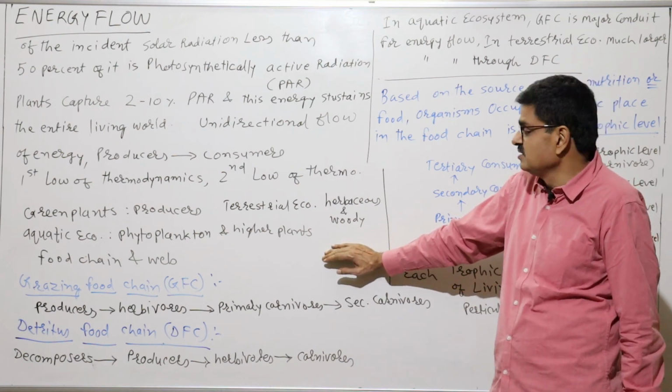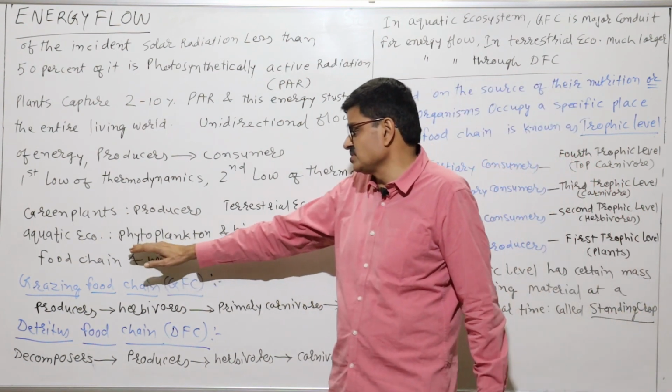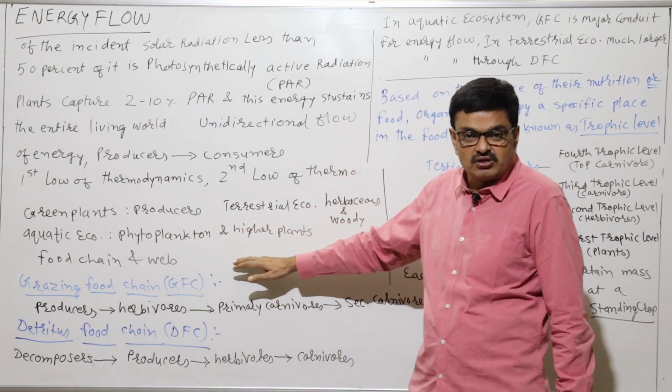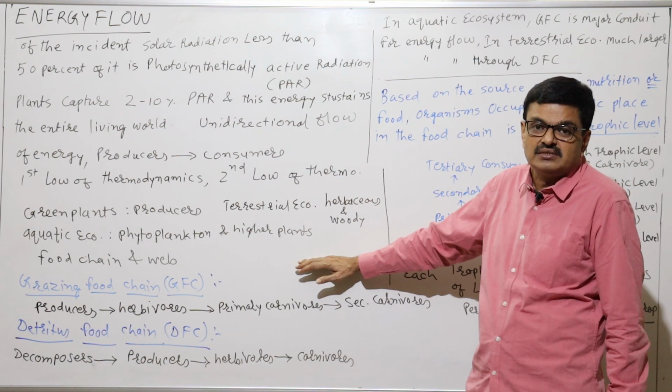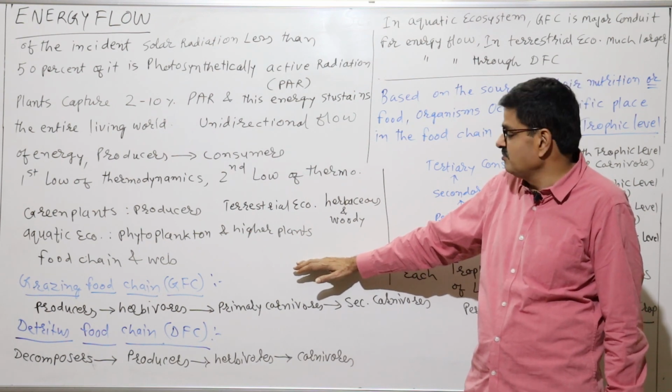You can see that. And in the aquatic ecosystem, what happens? Phytoplanktons and other higher plants will be available as producers.